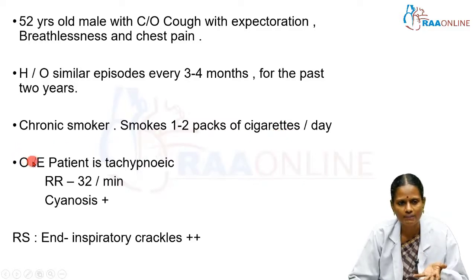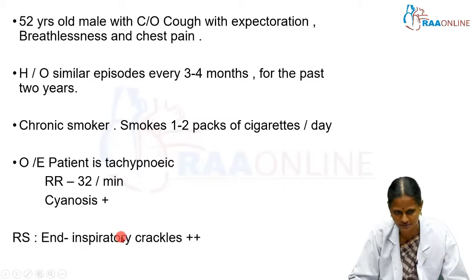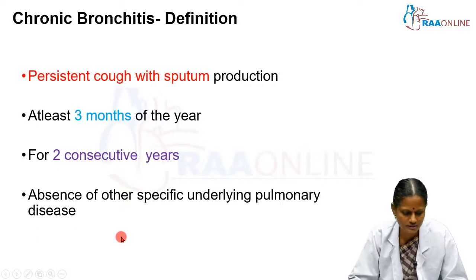On examination, the patient is tachypneic with a fast respiratory rate of 32 per minute, and mild bluish discoloration of the mucosa is there, which is cyanosis. Respiratory system examination shows an end inspiratory crackle. So, the diagnosis is chronic bronchitis.